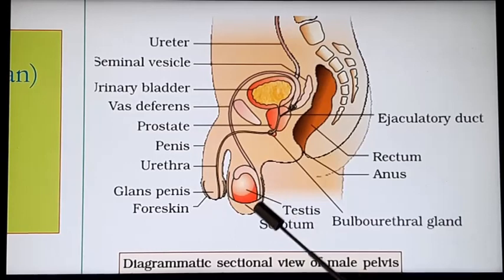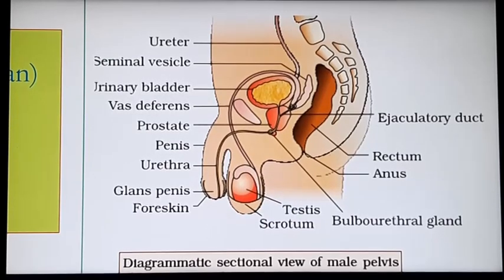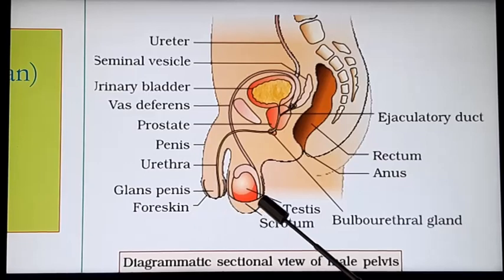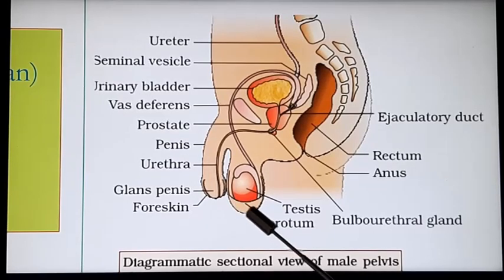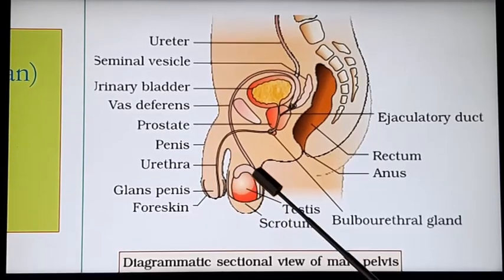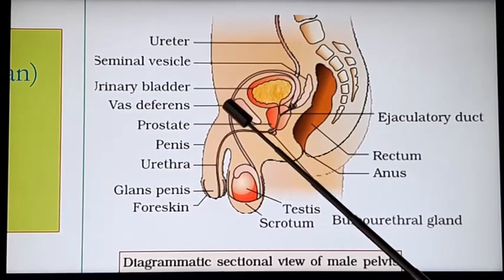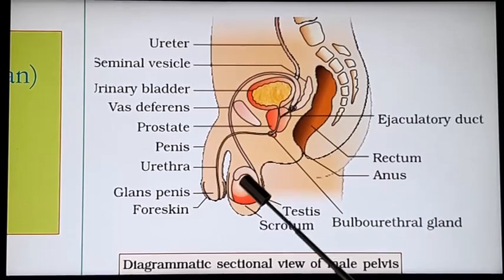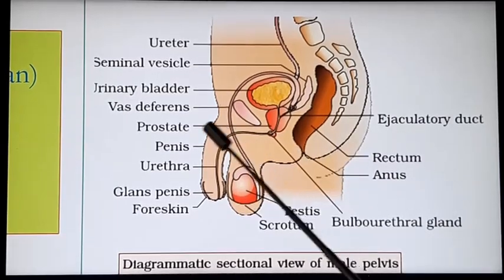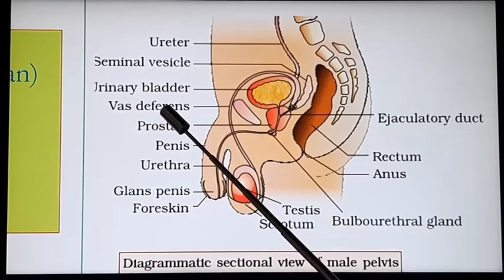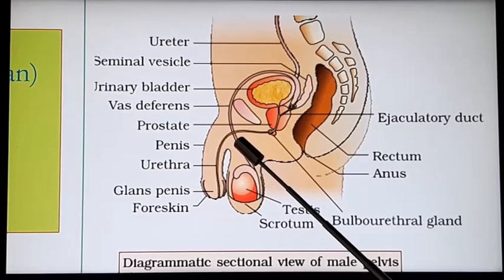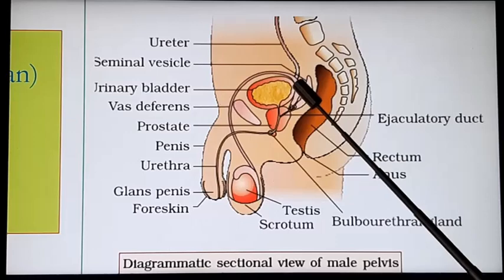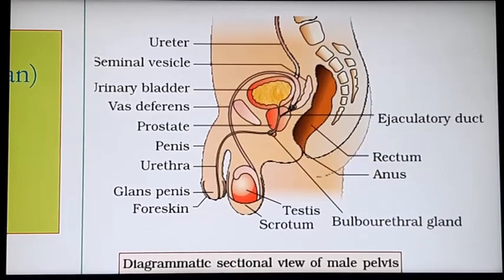This is the testis, the primary sex organ of males, and it is protected by a sac-like structure known as the scrotum. The testis is located inside the scrotum, and this part is the epididymis. From there, a tubular structure arises which carries the sperms, and that's known as the vas deferens or the sperm duct. The vas deferens continues and joins the urethra.